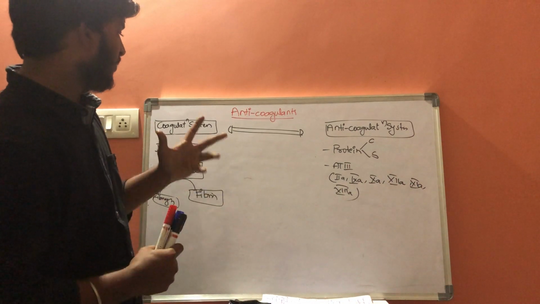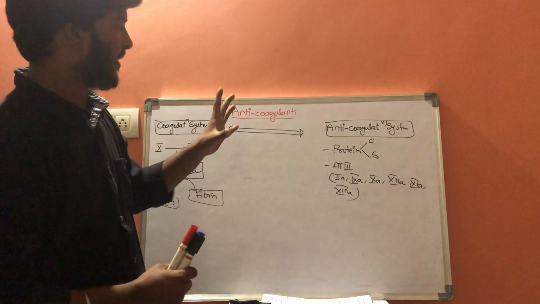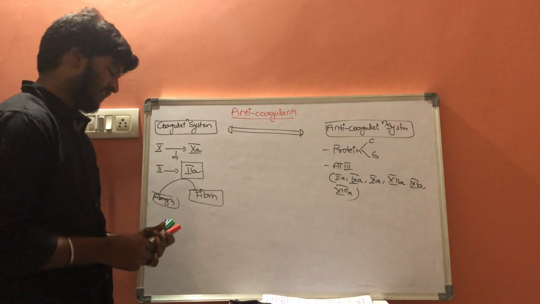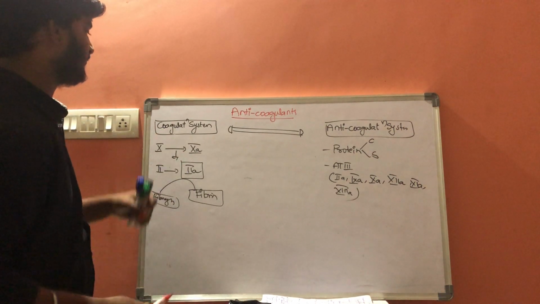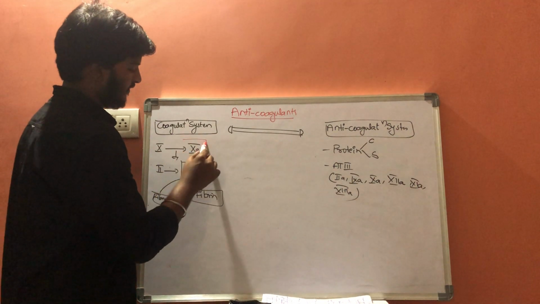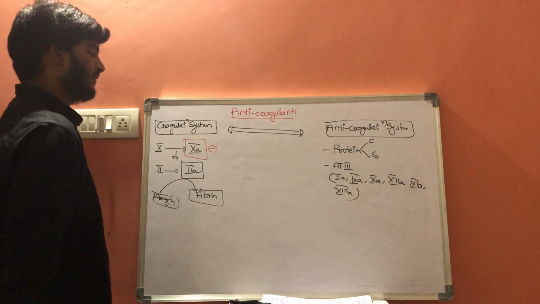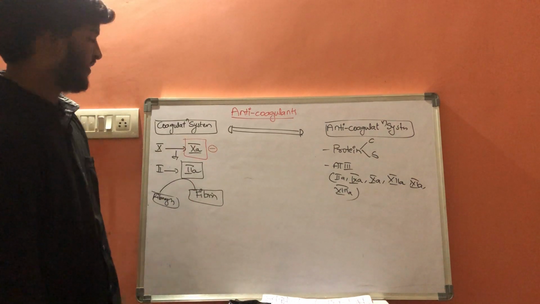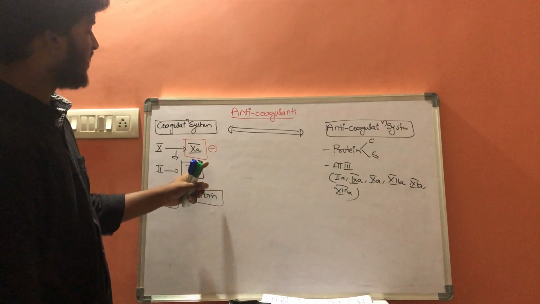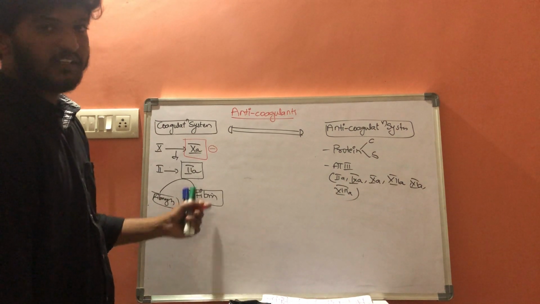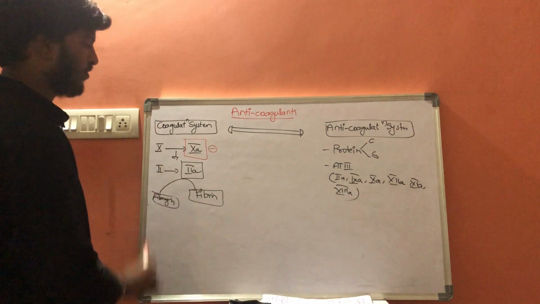So what are the drugs which can be administered in this area, as an anticoagulant? The first group of drugs, we can inhibit factor 10A. If factor 10A gets inhibited, they cannot activate 2A. If 2A is not activated, they cannot form fibrin. If there is no formation of fibrin, there is no coagulation. That is the first group of drugs.